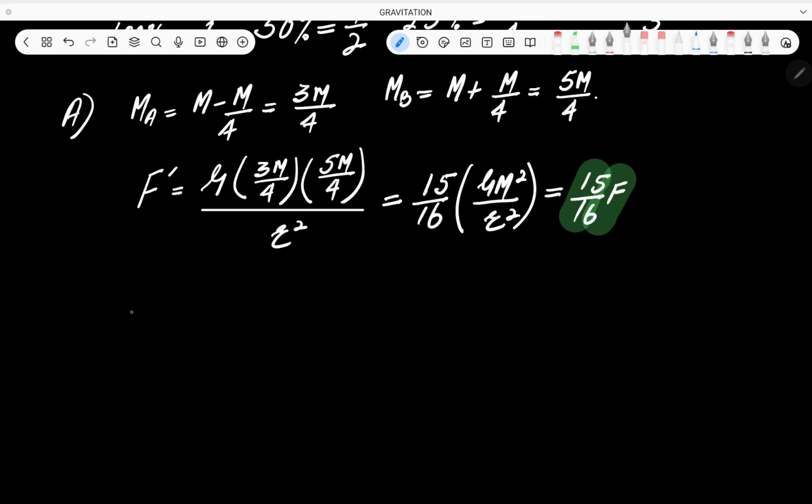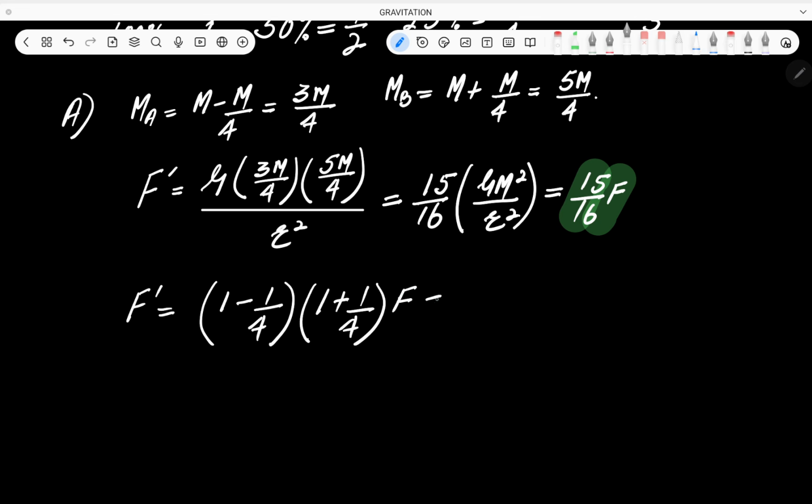Let me simplify it. F dash equals 1 minus 1 by 4, where 1 by 4 is 25%, into 1 plus 1 by 4, because 25% is subtracted from A and added to B. So 1 minus 1 by 4 into 1 plus 1 by 4 multiplied by the initial force. 1 minus 1 by 4 comes out to be 3 by 4, into 1 plus 1 by 4 comes out to be 5 by 4, into F. So the answer is simply 3 into 5 is 15, 4 into 4 is 16, multiplied by F. Okay.